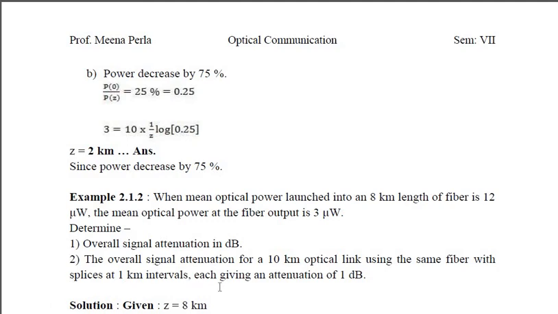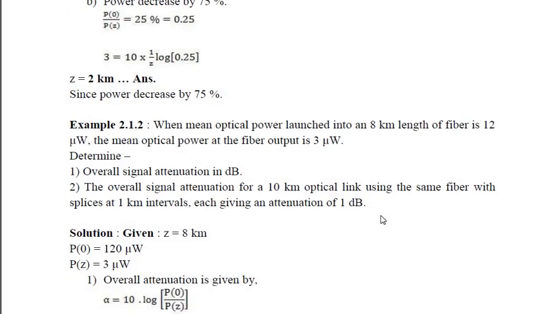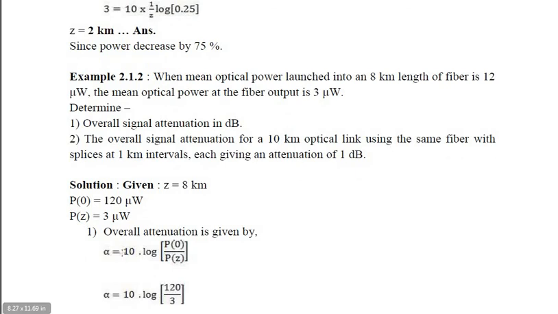So they are stating the optical power launched into an 8 kilometer length is 12 microwatt. The mean optical power at the fiber output is given as Pz, and P0 is given here. So P0 is 12, in the question it is given 12, and Pz is 3 microwatt. So what is the overall signal attenuation? Using the signal attenuation equation, alpha is equal to 10 log of P0 by Pz, we have 16 dB.